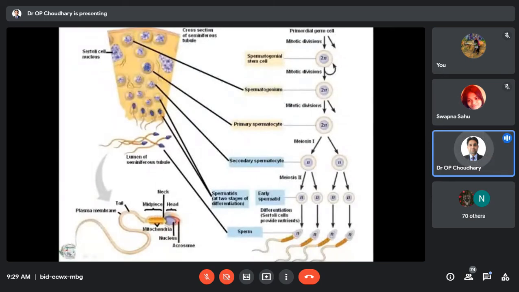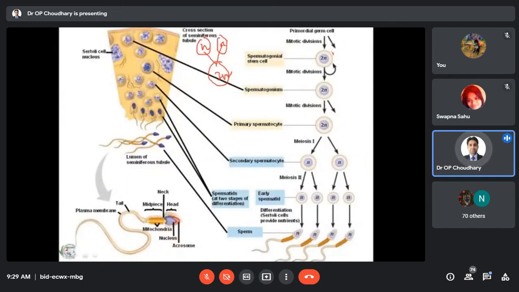Okay, now you can see what the changes in the number of chromosomes in the cells are. This is very, very important. So first, when male and female gametes come together, this is N and this is N. They are haploid, so they will form a 2N structure called the zygote. Okay, both male and female gametes are haploid, and that zygote is diploid. So the spermatozoa will be N, and the ovum will be N.